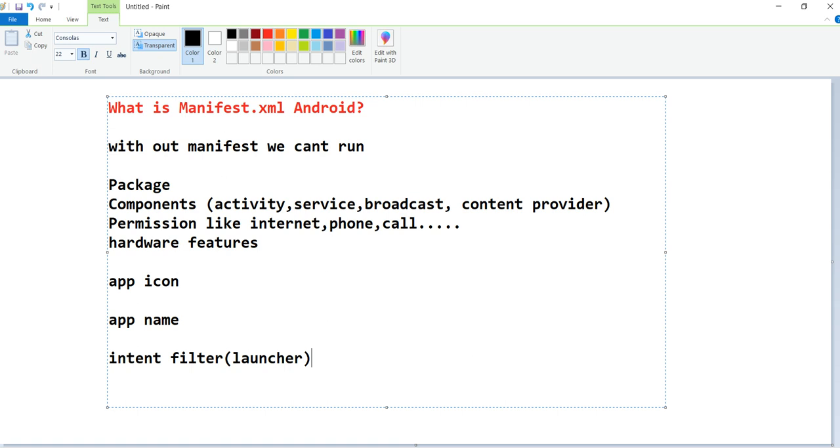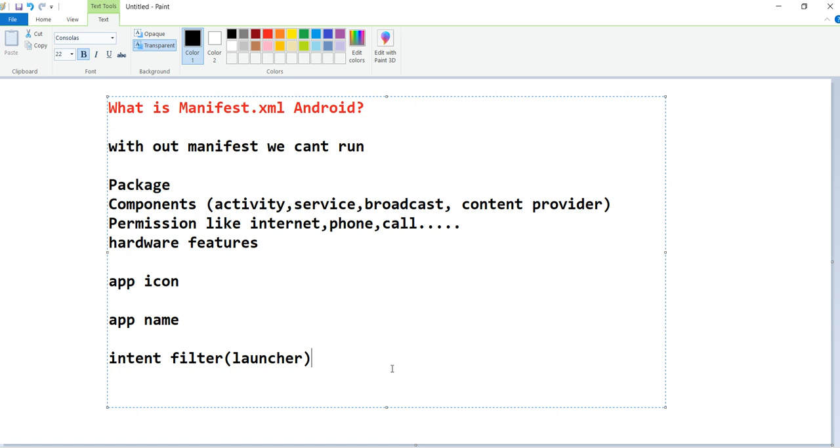And after that, hardware features, like if I use any third party hardware syncing with my mobile, that hardware configuration related things we need to register here. Also app icon, app name, and which activity should be launched. Those are the things that should be defined in the manifest file.